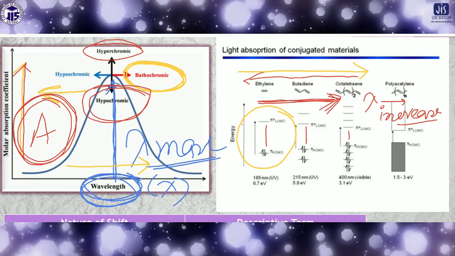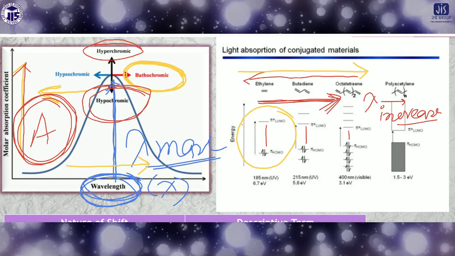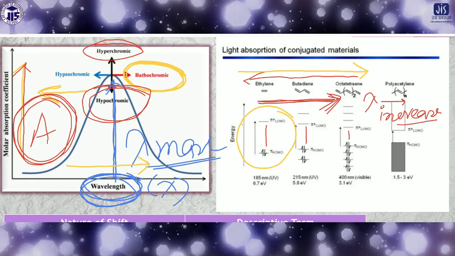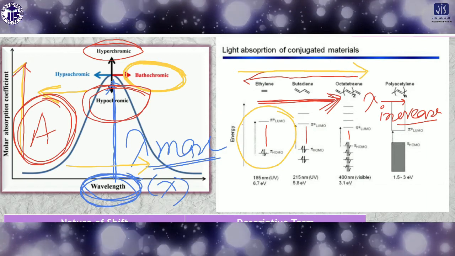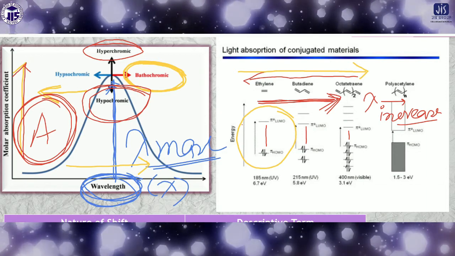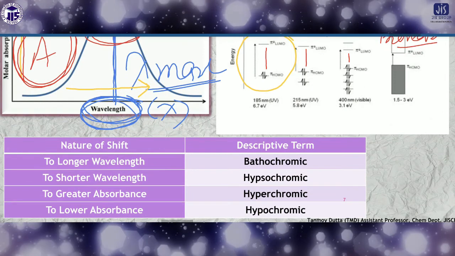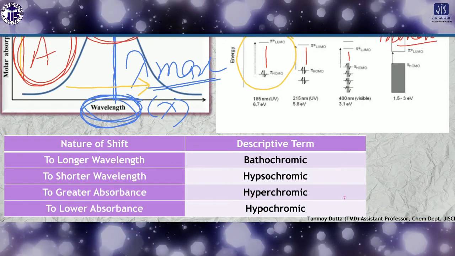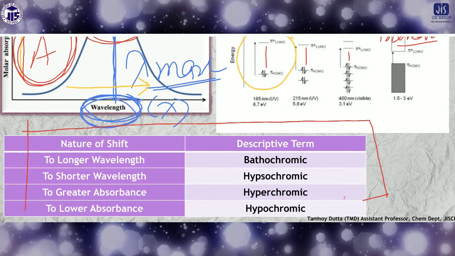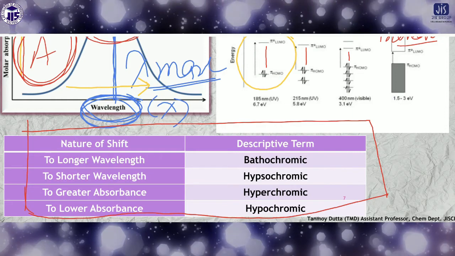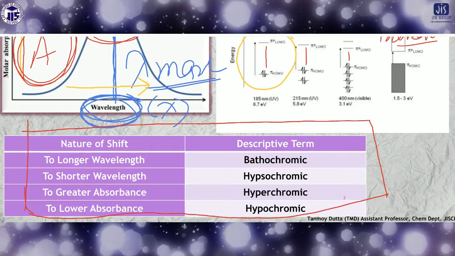This also you have to keep in mind, because this is very, very important for your exam purpose. Bathochromic shift is increasing the wavelength. Hypsochromic shift is decreasing the wavelength. Hyperchromic is increasing the absorption, and hypochromic is decreasing the absorption. These things you have to keep in mind. This is very important, and this is the chart. You can take a snapshot of this chart. This will help you to keep in mind the change of the absorption with its corresponding changing, either increasing the wavelength or absorbance, and so on.